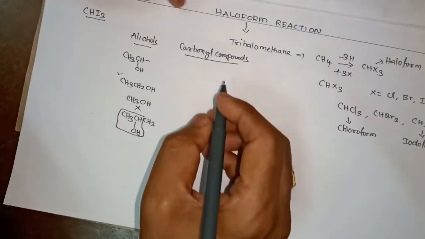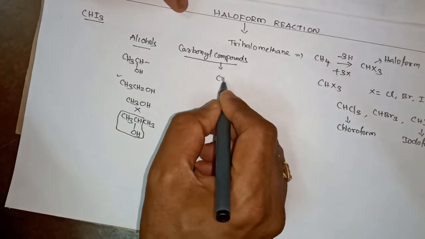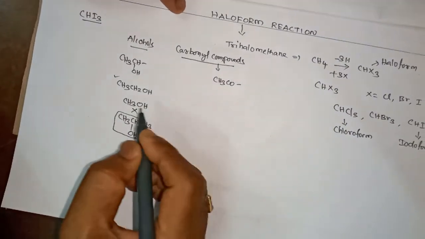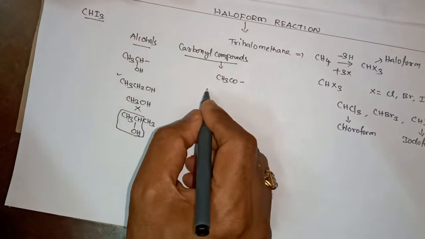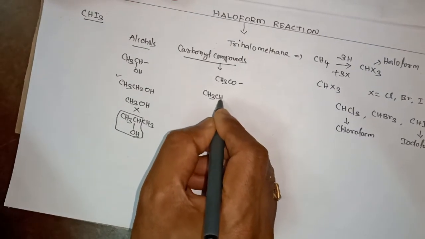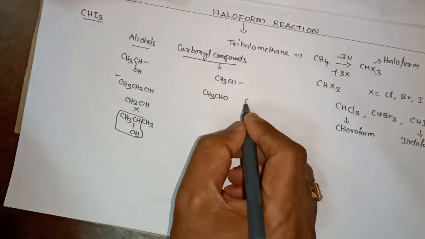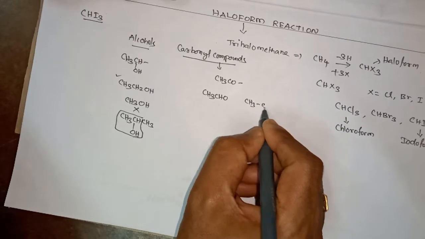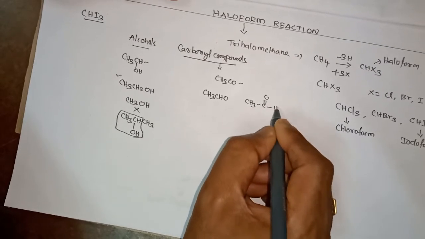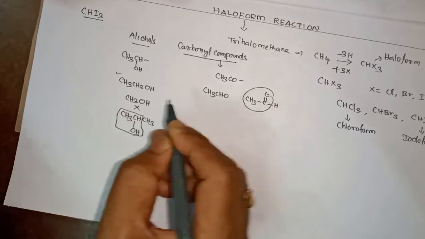What type of carbonyl compound? A carbonyl compound which contains the methyl ketone group. Suppose I take acetaldehyde, it contains the methyl ketone group.